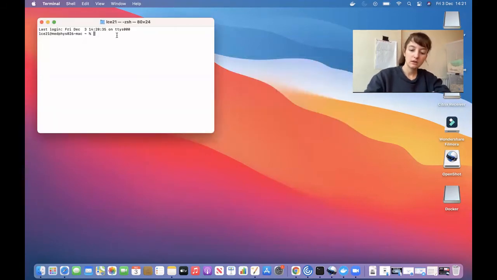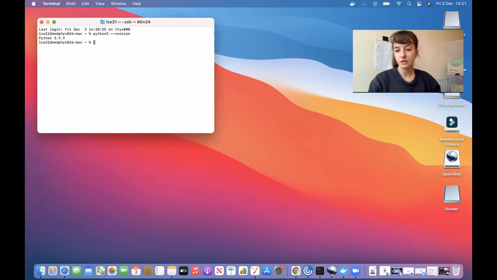Terminal. Then you want to type python3 --version. Hopefully I have Python 3 installed by now. Okay, assuming you already have it installed, let's go on to the next step. If you do not have Python already installed, I'm going to leave a link in the description and you can watch that video first because you need to do those steps first.